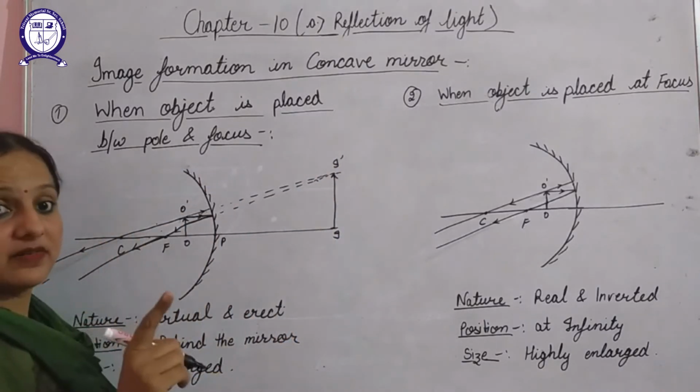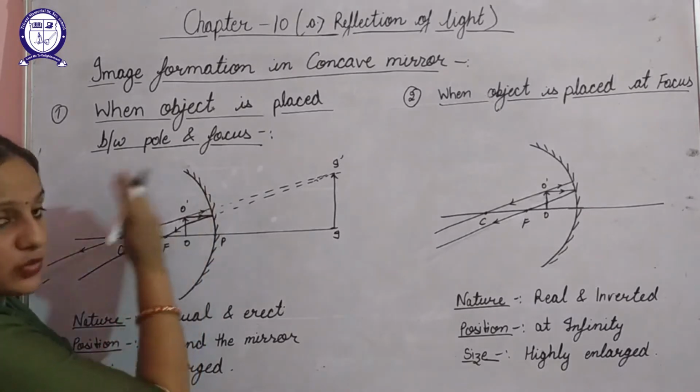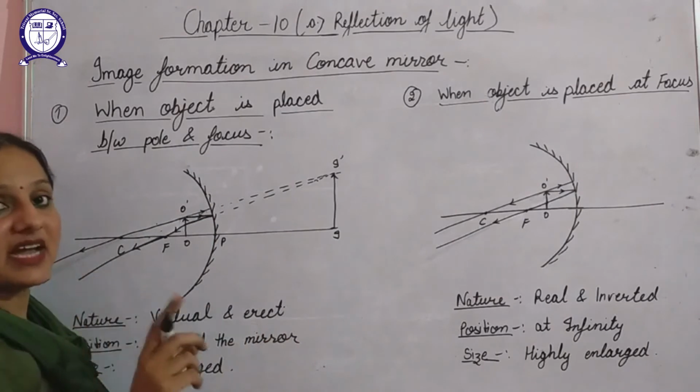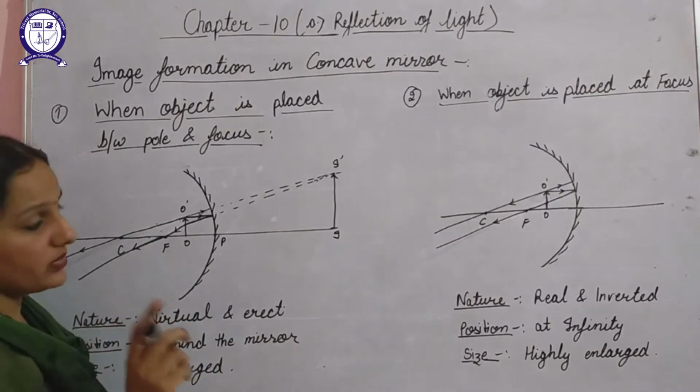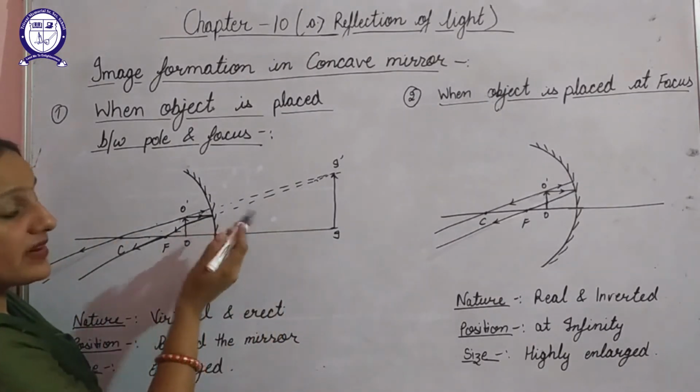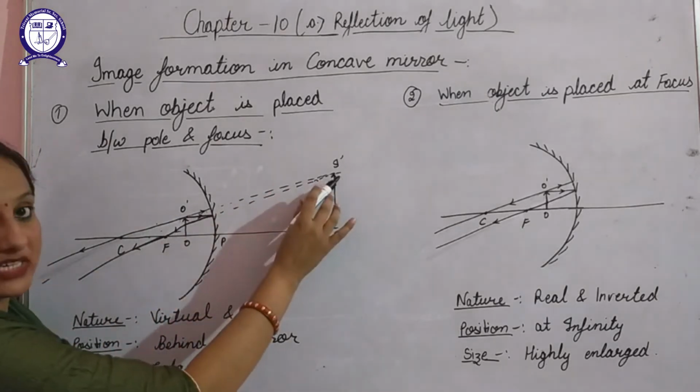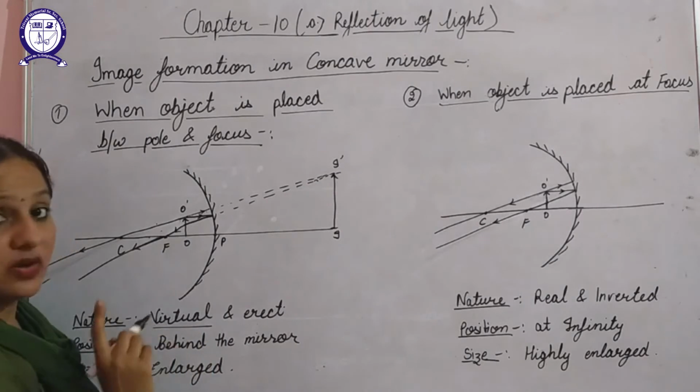Wherever the reflected rays of light will meet, either towards the front side of the mirror or towards the back side of the mirror, at that point image will be formed. Second thing, if the rays are actually meeting, so nature will be real, but here the rays are not actually meeting, hence the nature is virtual.